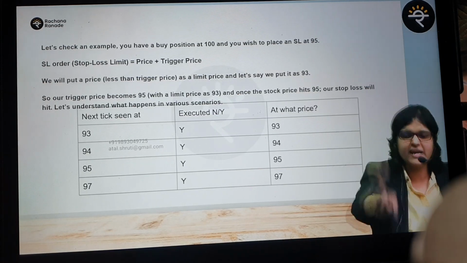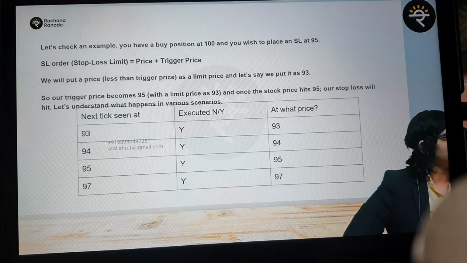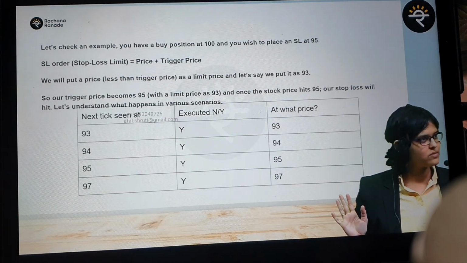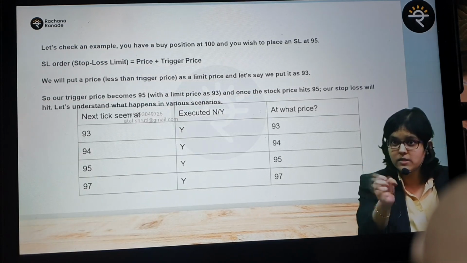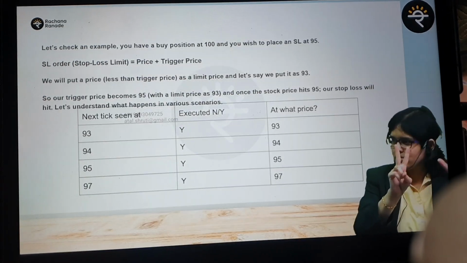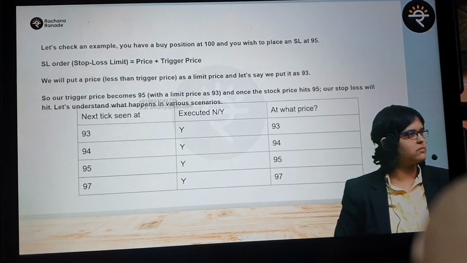Now this is how it defines stop loss market versus stop loss limit. Assume it was a stop loss market order. Executed. Stop loss market, because you're saying whatever is the market, sell it off. Once it has been triggered, sell it off. Simple. Option number 2 right now: stop loss limit. What am I saying? Limit at 93. My maximum loss bearing capacity is 7 rupees. Okay, clear? Triggered at 95. Next tick seen 91.